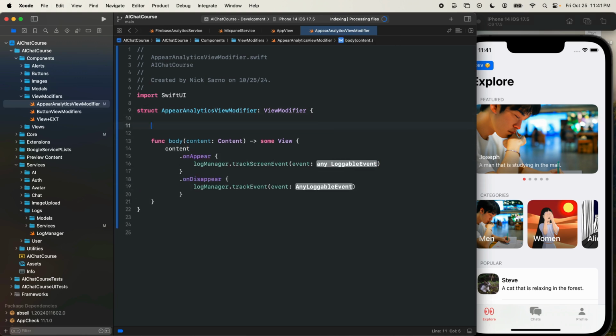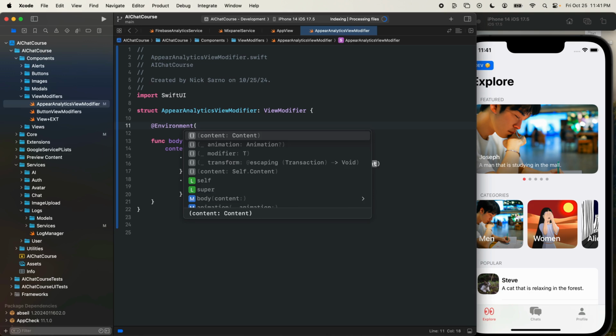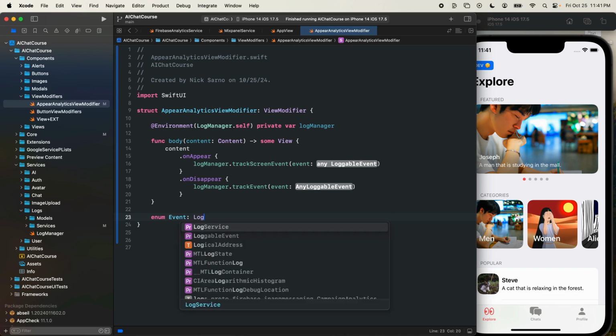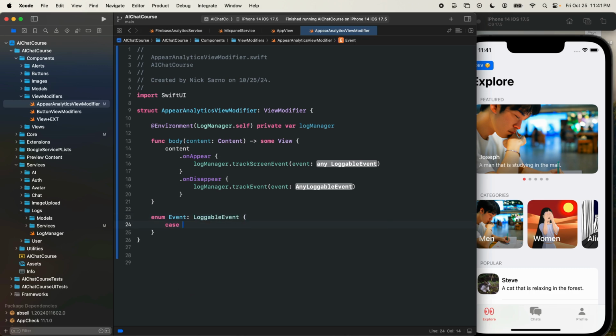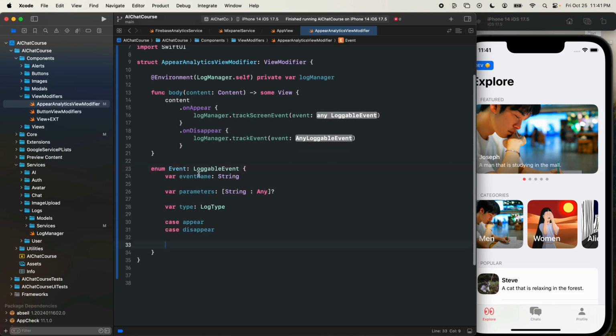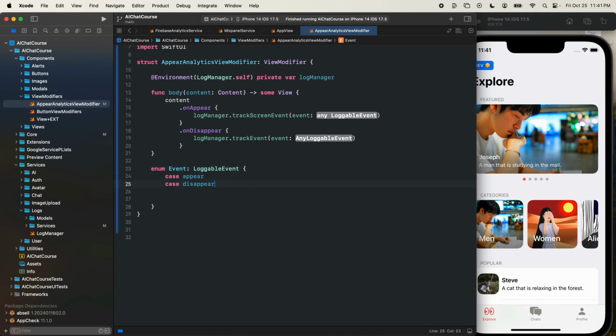Let's pull in our manager. So we'll have the environment at the LogManager.self, private var logManager. So now we can call these, and now we need our events. So let's go ahead and create an enum called Event that conforms to our LoggableEvent protocol. We're going to have two cases, appear and disappear. And let's go ahead and conform to the protocol. The protocol is going to need event name, parameters, and type.